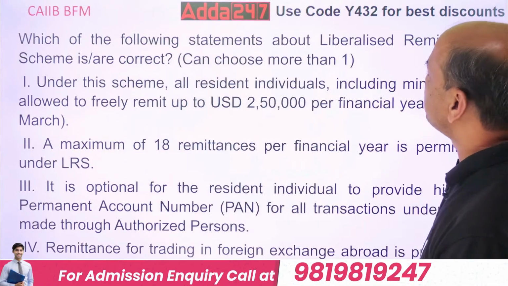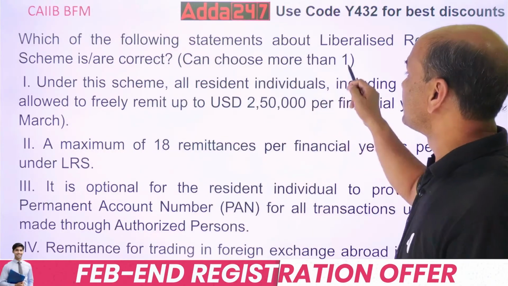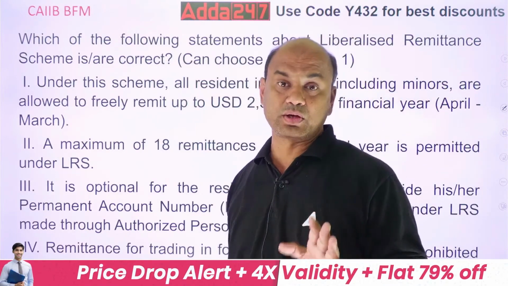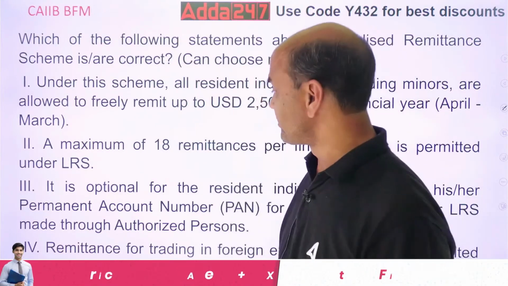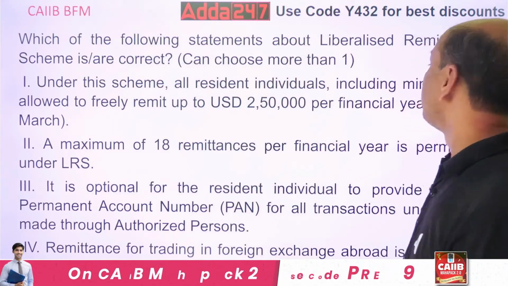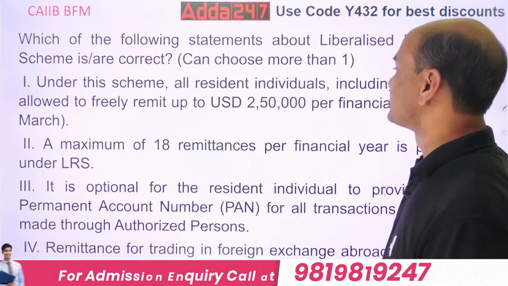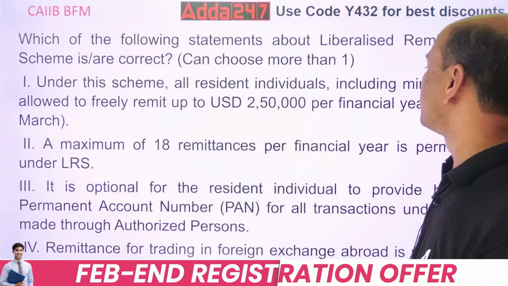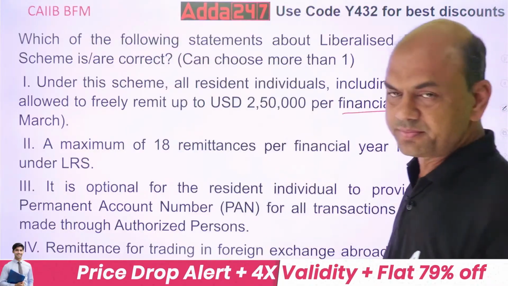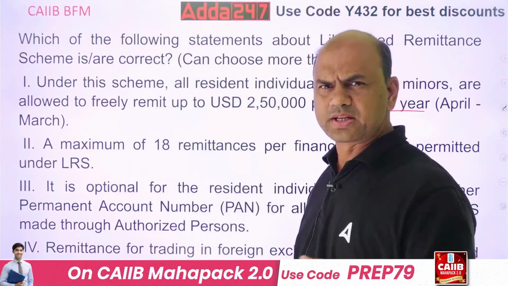Next, which of the following statements about LRS is or are correct? You can choose more than one. Under the scheme, all resident individuals, including minors, I told you just now, including minors, are allowed to freely remit up to USD 2,50,000 per financial year, April to March. True? What do you say? Type in the comment section.